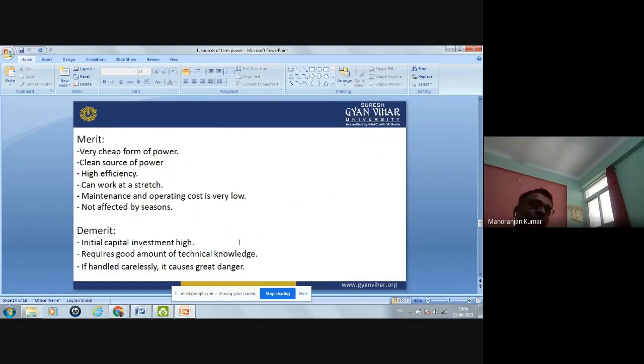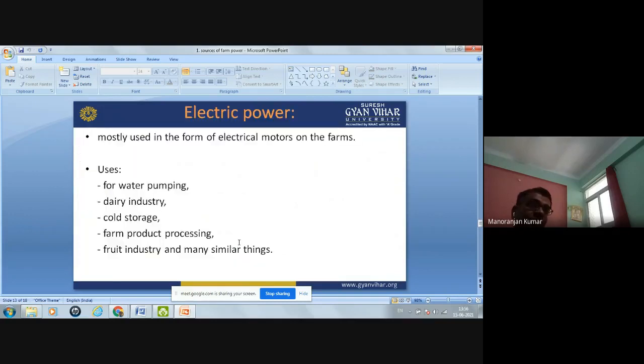But demerit is that initial capital investment is high. Initially, you will require more money to purchase the electricity. It requires good amount of technical knowledge. Okay, not all the person work on the electrical. So it requires good amount of technical knowledge. And also, the big disadvantage of this is that if you handle carelessly these things, then it causes great danger. So these are the demerit of this type of power.